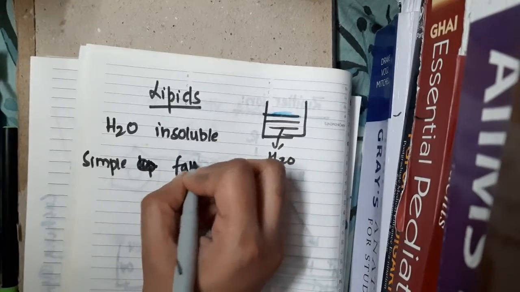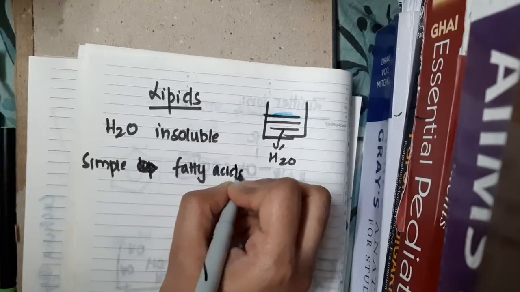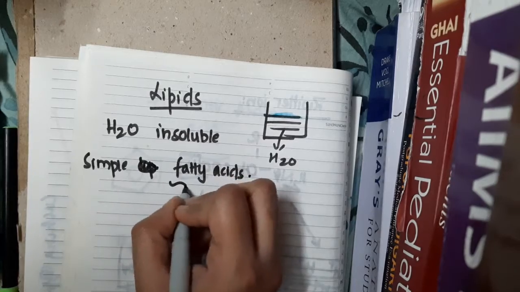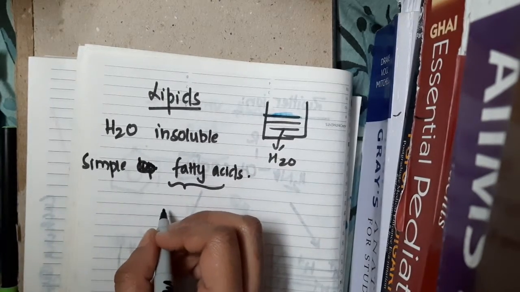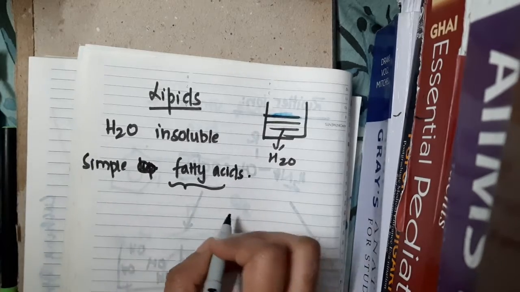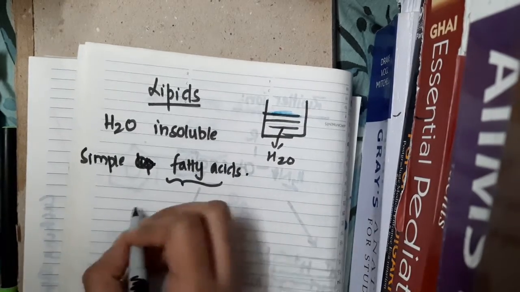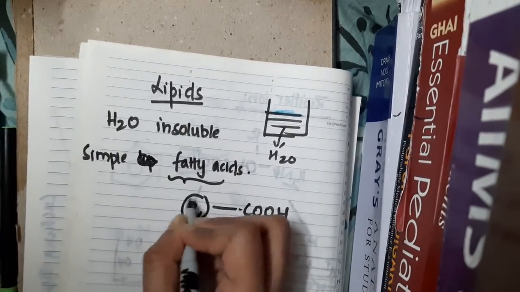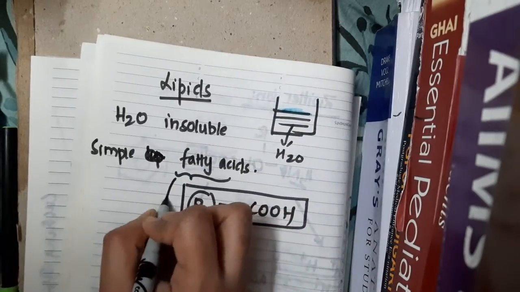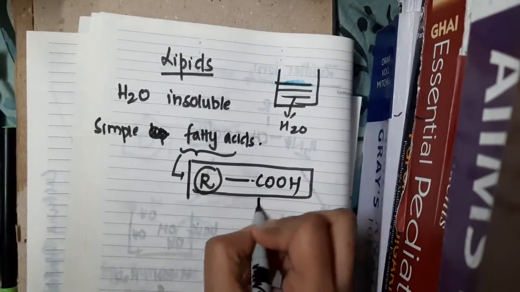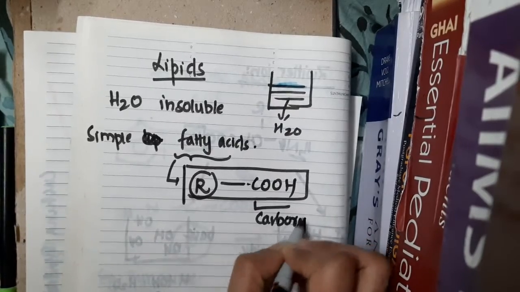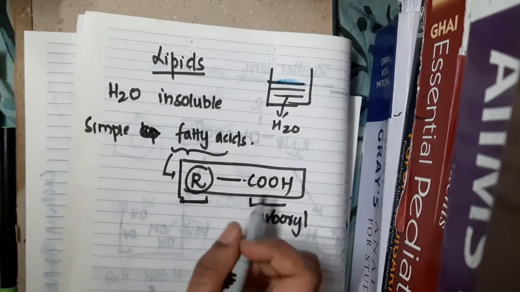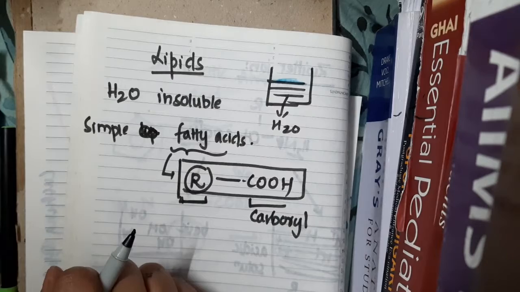Lipids can also be called fatty acids, that is, simple fatty acids and complex fatty acids. So, what is a fatty acid actually? A fatty acid is a carboxyl group which is attached to an R group. This is the carboxyl group, and to this carboxyl group, this is R, that means an alkane chain. If this is attached, then we call it a simple fatty acid.